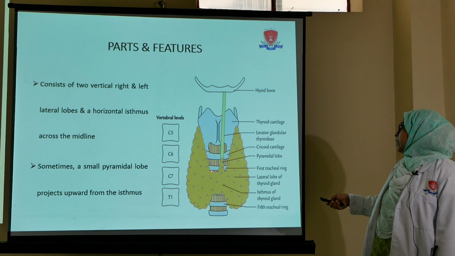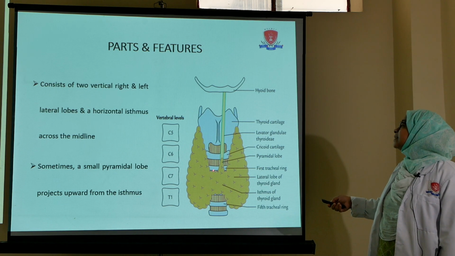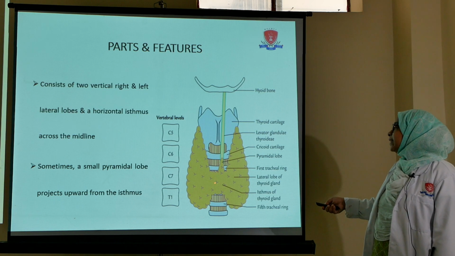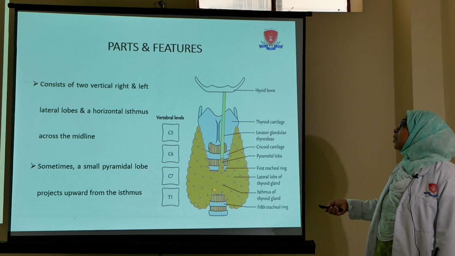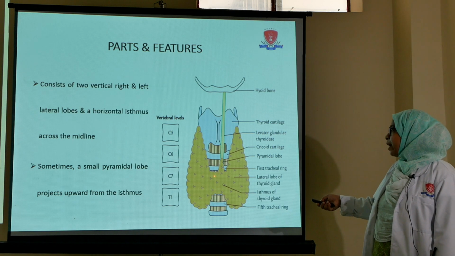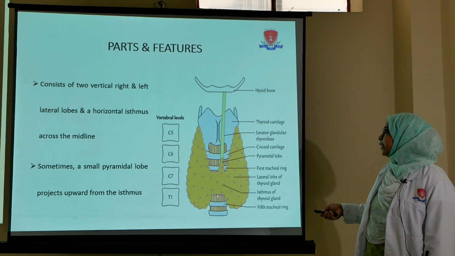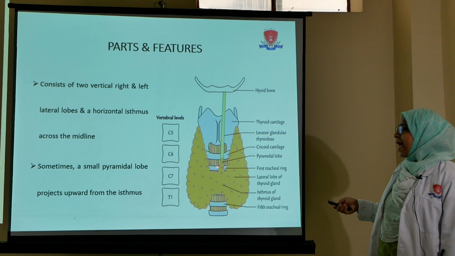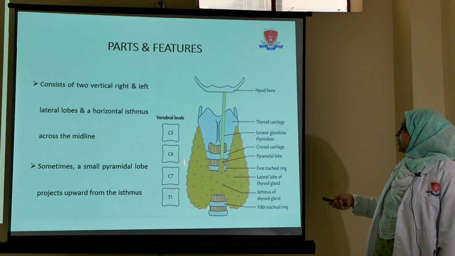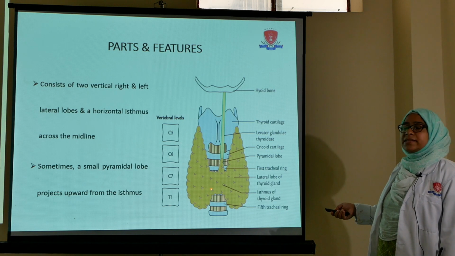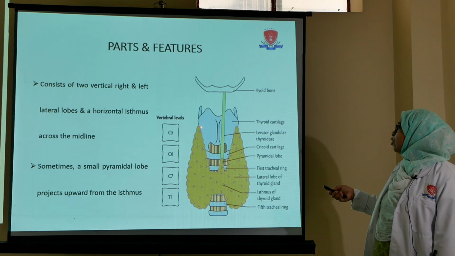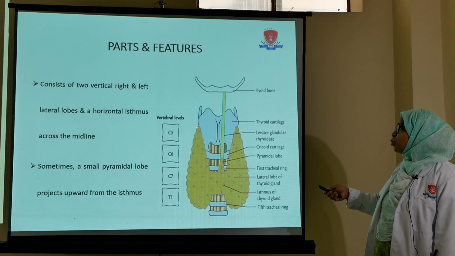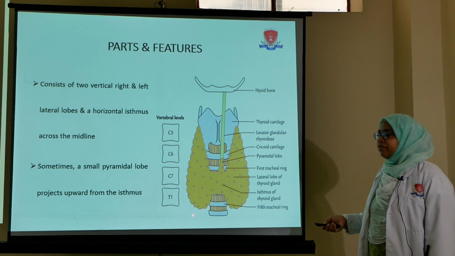Whereas the isthmus is present opposite to the 2nd, 3rd and 4th tracheal rings. So this is about the extension of the lateral lobe as well as the isthmus. As I have told you earlier, the lateral lobe is pyramidal or conical in shape. That's why it has an apex. So this is the apex of the lateral lobe, and this is the base of the lateral lobe.